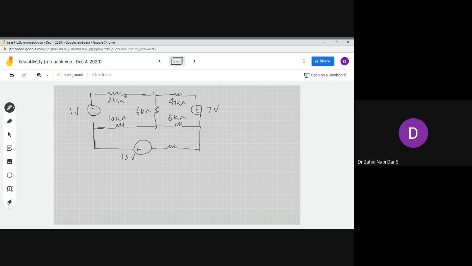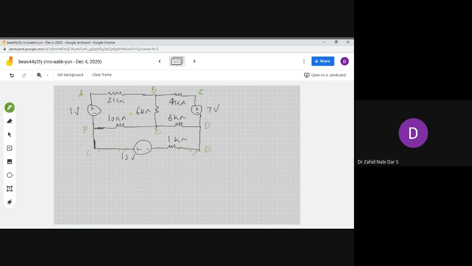So this is how my circuit looks. This is my 2 kilo ohm resistance, 4 kilo ohm, 8 kilo ohm, 15 volts, and here around 1 kilo ohm again. Now the first step would be to label it. So this is node A, till here it is A, then it becomes B over here. Here it becomes C, then it is D here, then again it becomes E. Here let's say it is F. Till here it is F, and till here it is D, because there is no element in between. So first we have labeled.